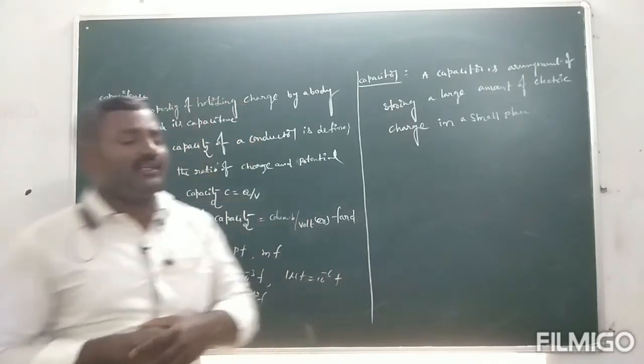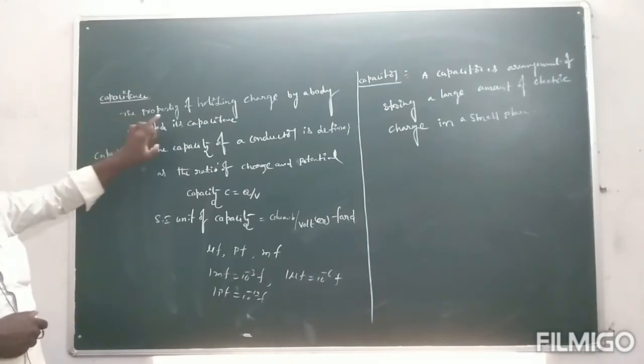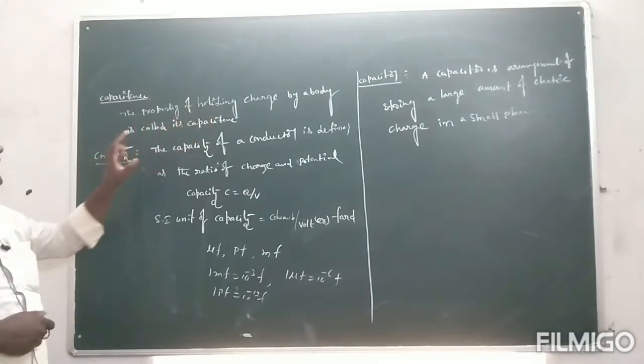Once again, capacitance means the property of holding charge by a body.